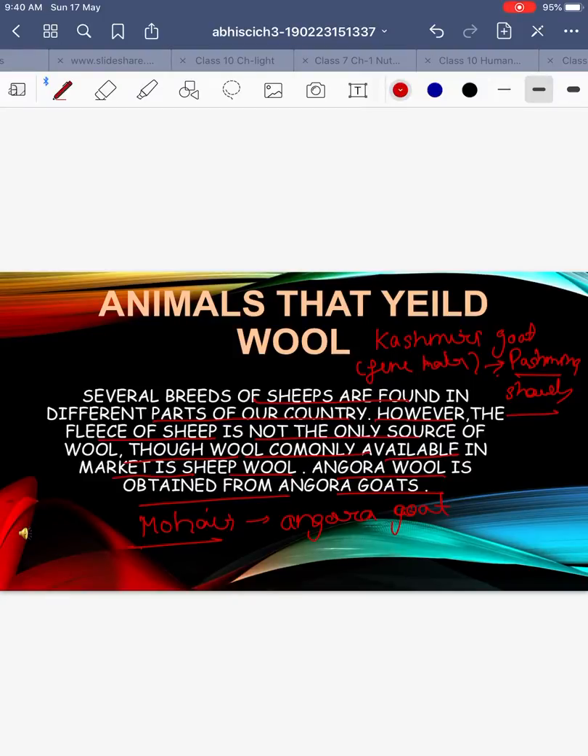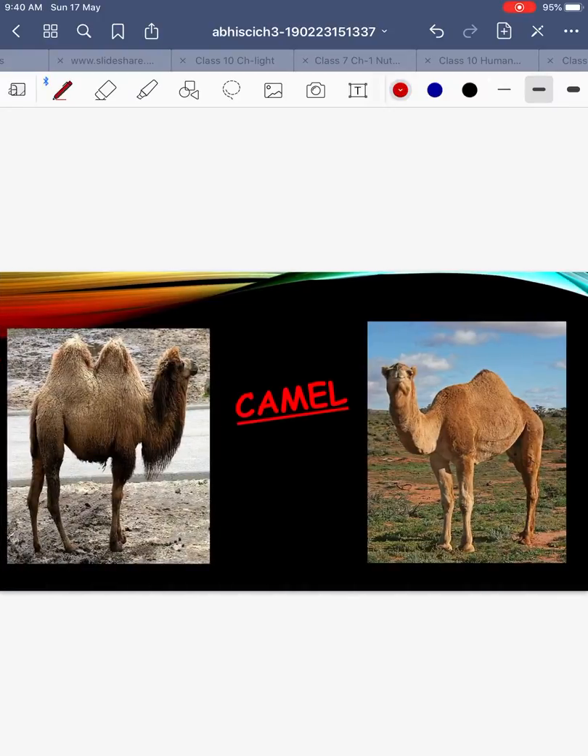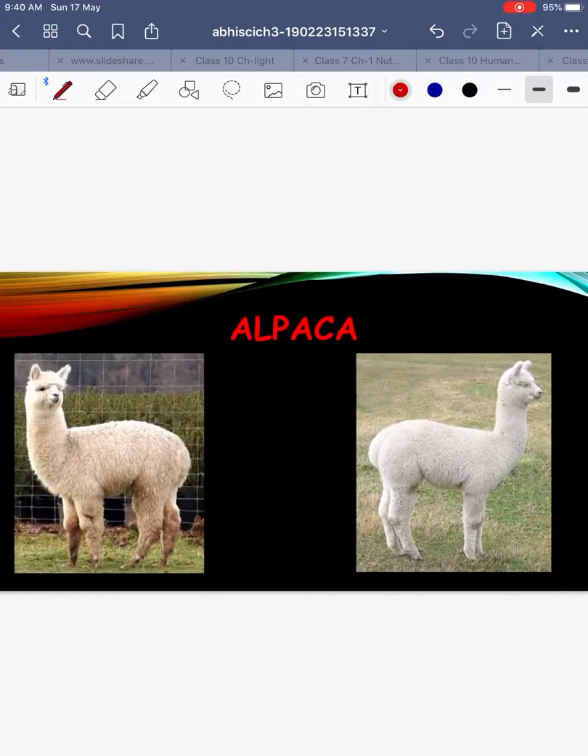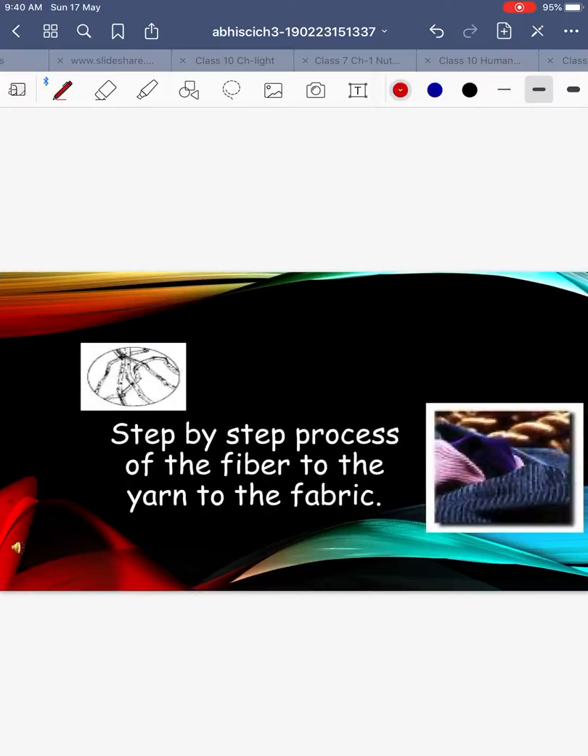Okay, the fur on the body of the camels is also used as wool, that is like llama and alpaca, which are found in South America. They also yield wool. I have picture of alpaca and llama. I'll show you that. This is llama and this is alpaca. So these are the two varieties of camels, two breeds of camel, which are found in South America, and they yield very good quality of wool.